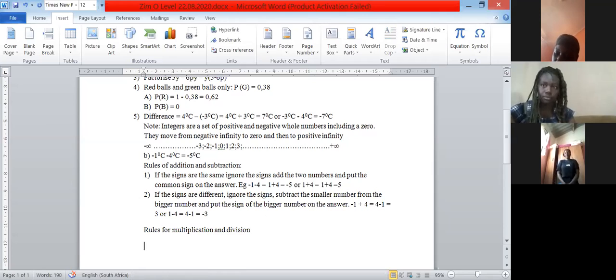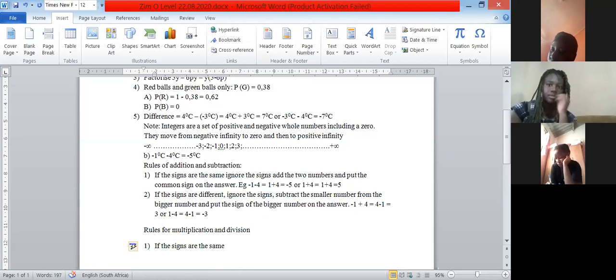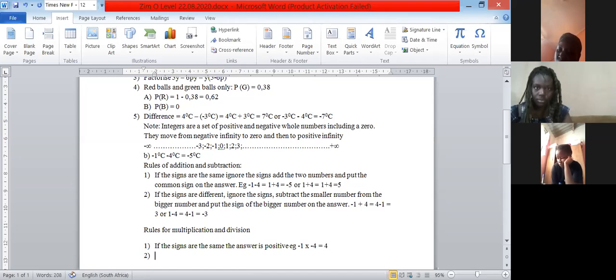Then rules for multiplication and division. Number 1, if the signs are the same, the answer is positive. For example, minus 1 times minus 4, the answer is equal to 4 times 1 is 4, so the answer is a positive 4. Right.